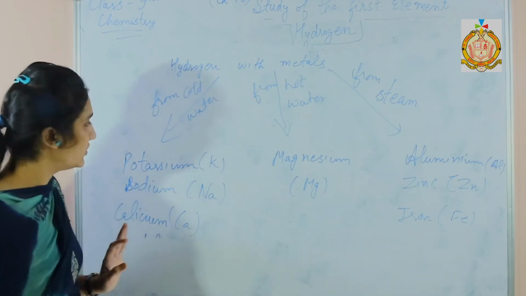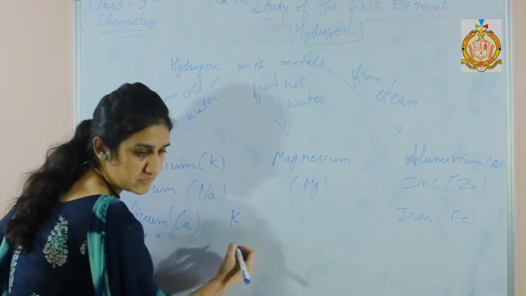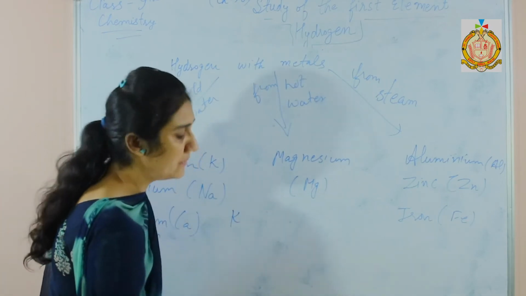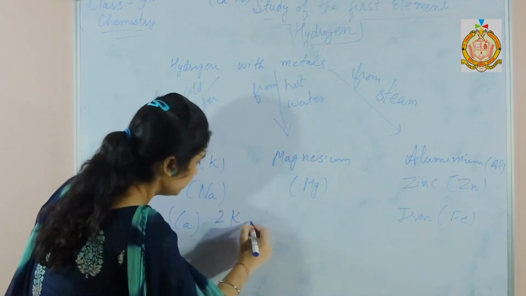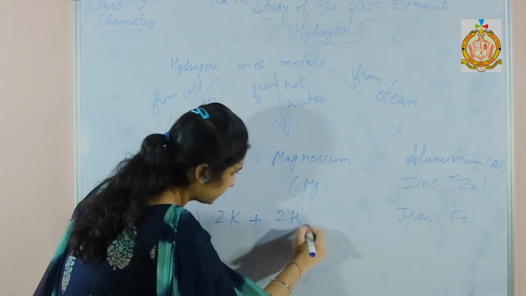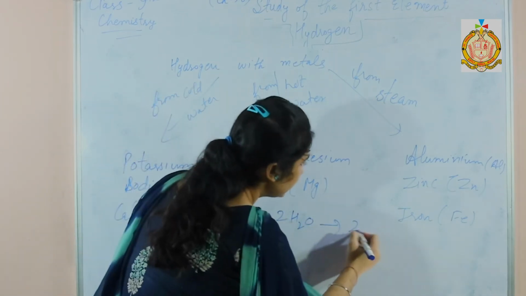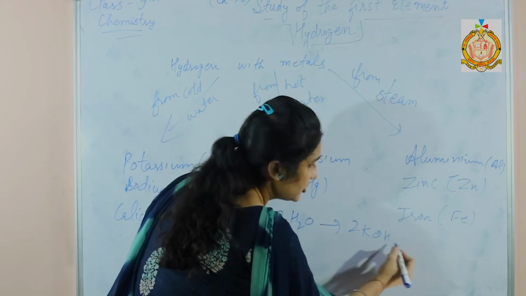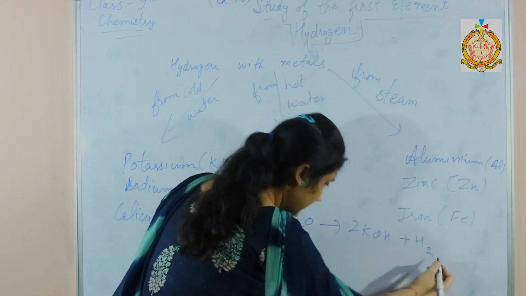When potassium reacts with water, there is formation of potassium hydroxide and hydrogen gas.